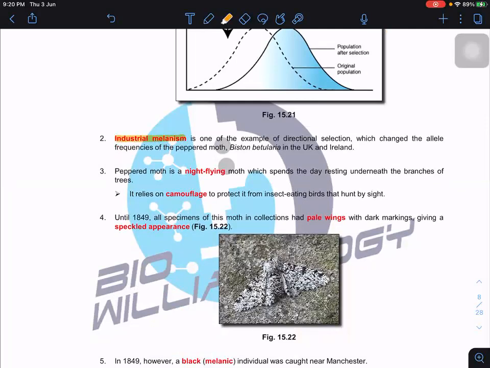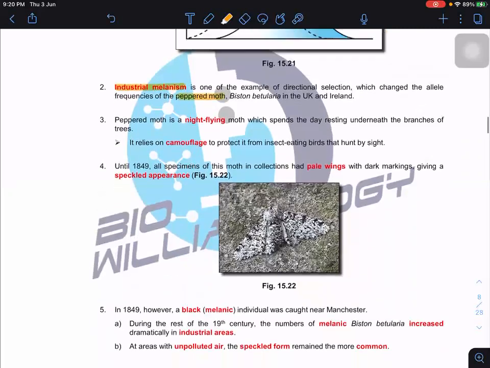The insect we're going to study here is called the peppered moth. Who are they? They are night flying moths. In the mornings or daytime, they rest underneath the branches of the tree. So this is the moth. They are very, very good at camouflaging themselves, which protects them from insect-eating birds, so the birds won't be able to eat them.